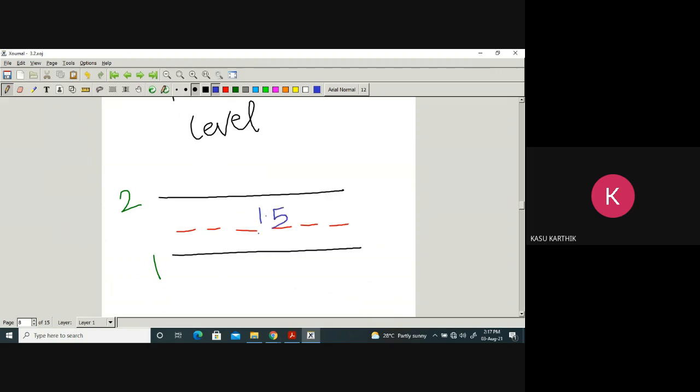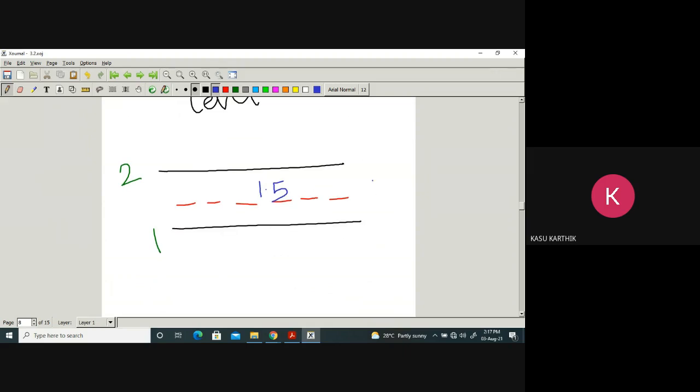Now, this is called interval. This is a midpoint. The middle line is called quantization level. Quantization level is always the midpoint in the interval.